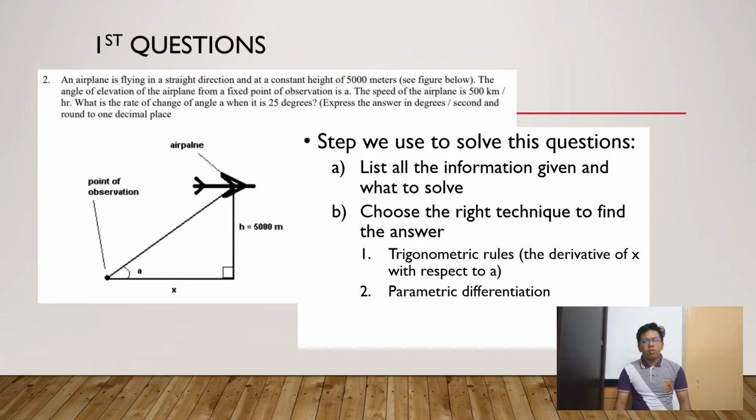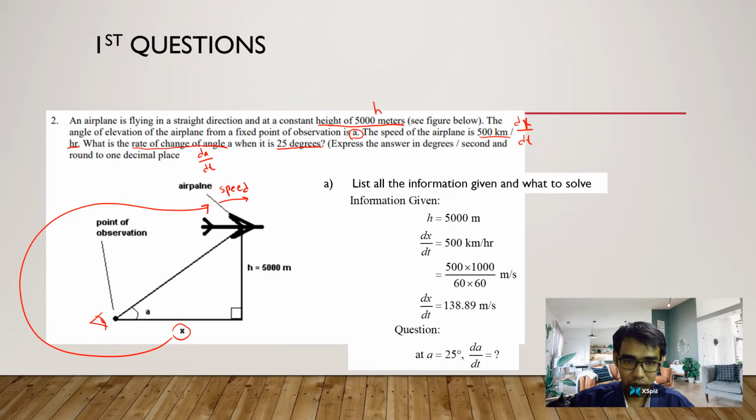The step that we use to solve the equation is, first, list all the information given and what to solve. Second, choose the right technique to find the answer: trigonometric rules, the derivative of x with respect to A, and second, parametric differentiation. Thank you, Takiuddin, for reading the question and the steps we use to solve it.